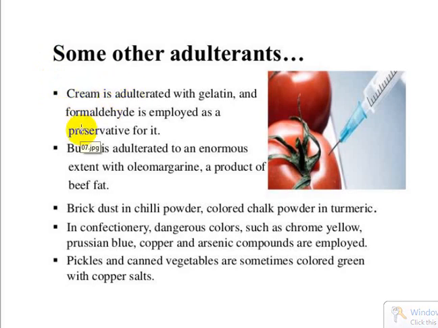Keep this exact point in mind, that formaldehyde here acts as a preservative for the food substance. It is also a harmful chemical, and it is not advised for preserving food. But if any substance is adulterated with some other poor substance, definitely it will lead to some contamination, and the consumers will definitely identify the contaminated product. So to prevent that, they are adding this formaldehyde chemical as a preservative.